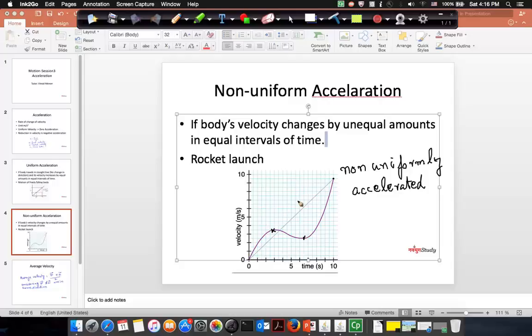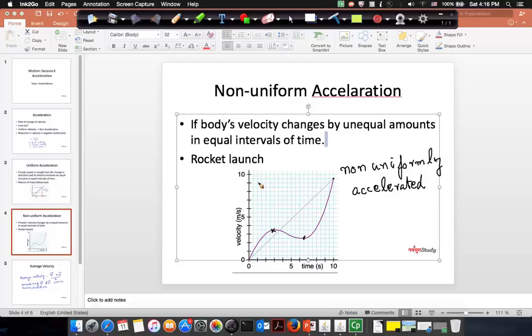For example, if you look at a rocket launch, right? In the case of a rocket launch, you can see that the velocity variation is not a constant. Initially there will be certain acceleration, and the acceleration keeps increasing, right? So there is a variation, and a rocket launch is an example where you don't have a uniform acceleration.